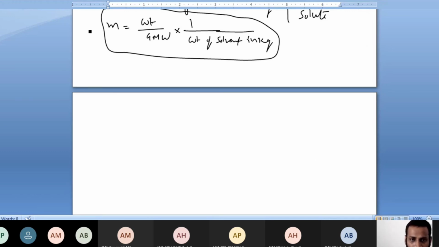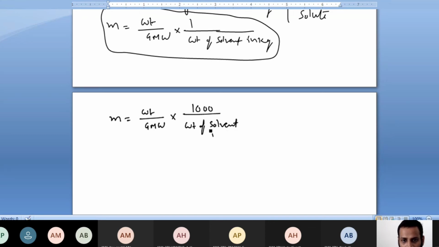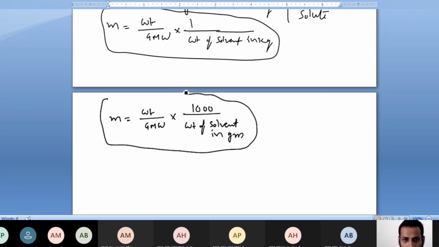The same way, when the weight is given in grams, like we wrote for volume given in milliliters, molality is equal to weight by gram molecular weight into 1000 by weight of solvent in grams.